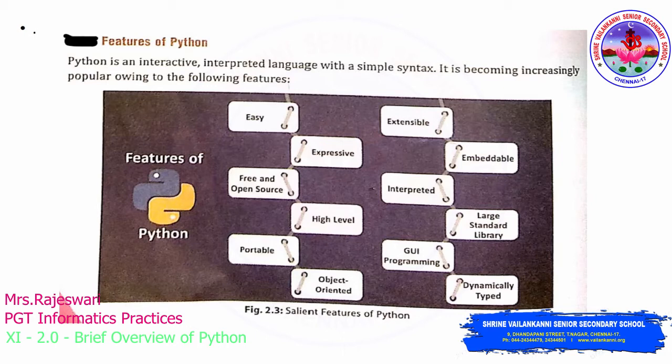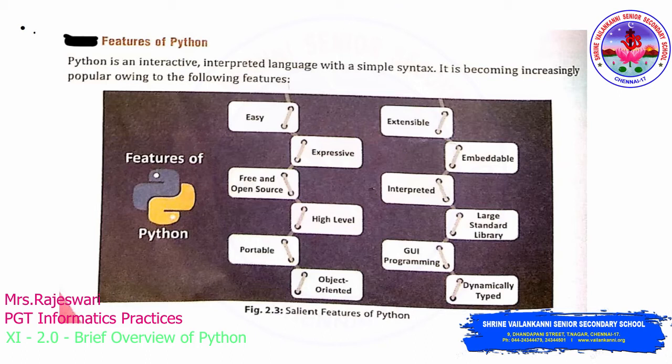That is, you will compile your program. Compiling means as a whole it will run the program and check for errors. Whereas interpreter means line by line it will check for errors. So each and every line it will check for errors.